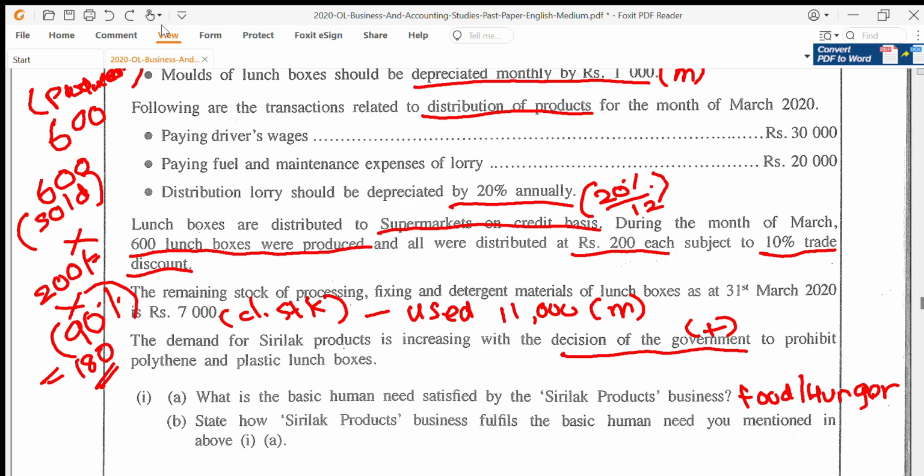Let me see whether I could change the color of it. No. Let's move on with red itself.